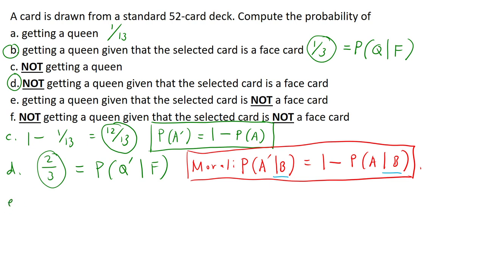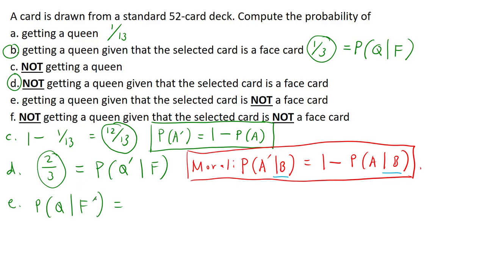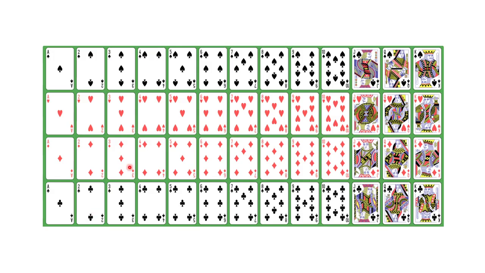Okay, so letter E, getting a queen given that the selected card is not a face card. So, paano ito? The probability of getting a queen given that the selected card is not a face card. Sige, wala tayong formula dito, so balik tayo sa drawing. Hindi face card. So, sino na yung mundo natin uli? Sa sabi dito, we are asking for the probability of getting a queen knowing na hindi face card.